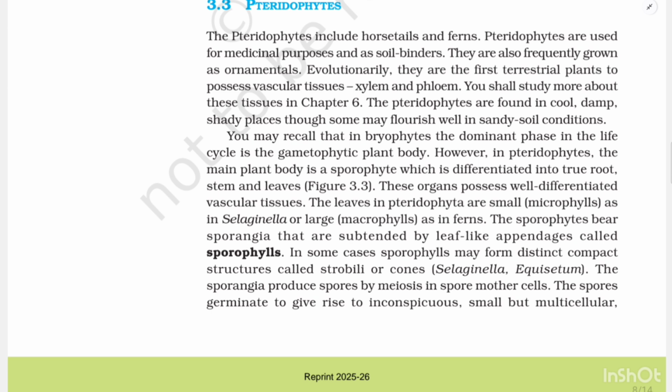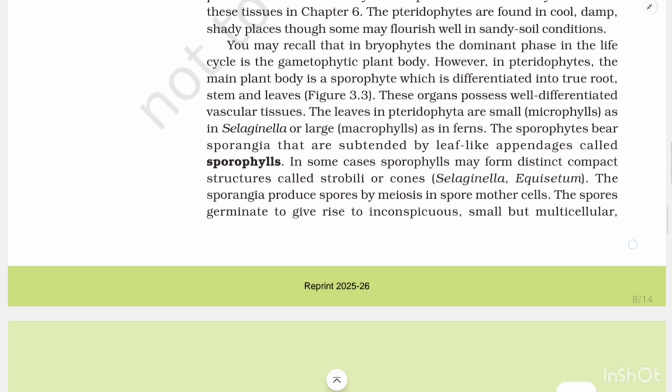3.3 Pteridophytes. The pteridophytes include horsetails and ferns. Pteridophytes are used for medicinal purposes and as soil binders. They are also frequently grown as ornamentals. Evolutionarily, they are the first terrestrial plants to possess vascular tissue, xylem and phloem. You shall study more about these tissues in chapter 6. The pteridophytes are found in cool, damp, shady places, though some may flourish well in sandy soil conditions.